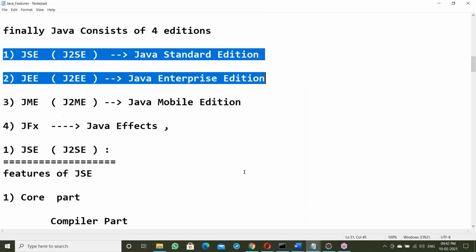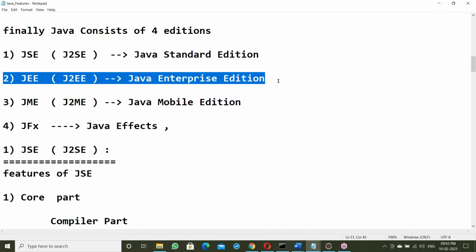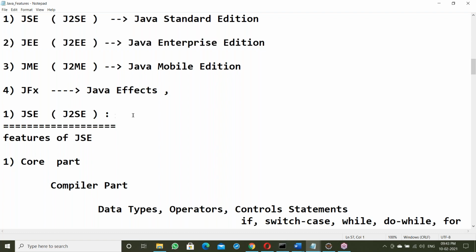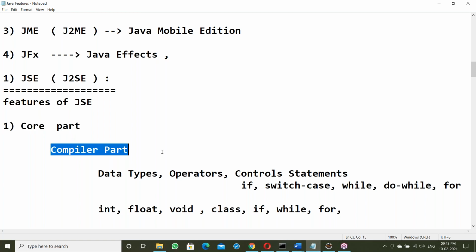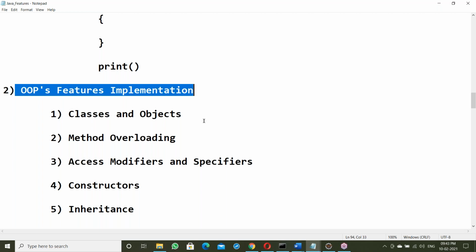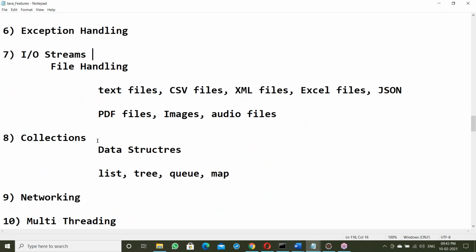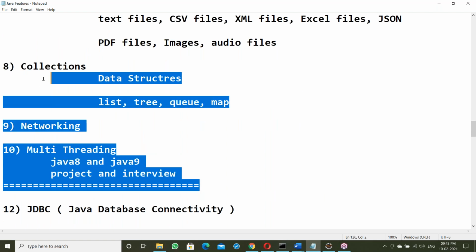Okay, fine. Now let us take them one by one. What are the SE features? What are the EE features? We'll see one by one. Yesterday we discussed this already; I'm just repeating. Features of standardization: the core part, the compiler part like data types and operators. Next, OOPS features, String, StringBuffer, data conversions, object wrapper classes, exception handling, IO streams, collections, networking, multi-threading. All these things come under SE.